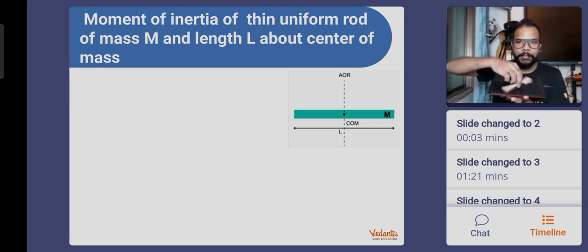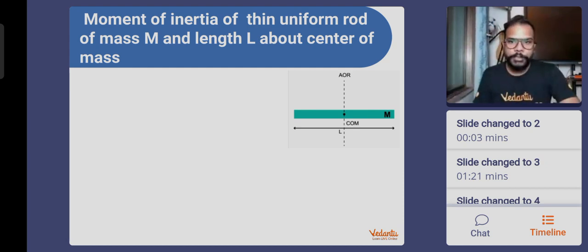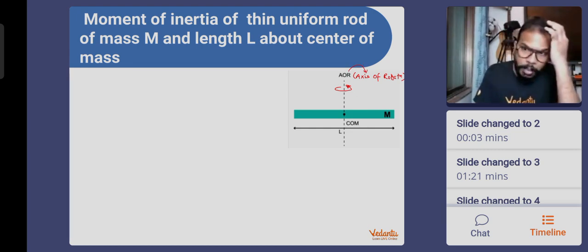So the axis is passing through the center and perpendicular to it. So this is how the rotation is happening. Right. So this is a uniform rod, obviously, and we want to find out its moment of inertia. What is AOR? I hope you people remember, I told you last time. AOR is axis of rotation. I'm going to write only AOR. We will never write the entire axis of rotation. Okay. So now we want to find out the moment of inertia.